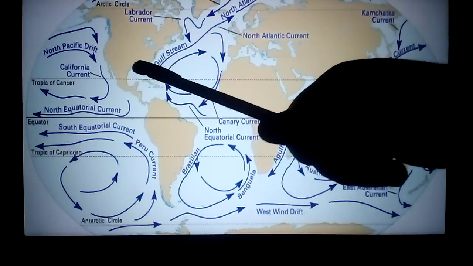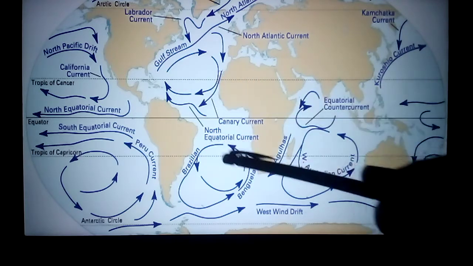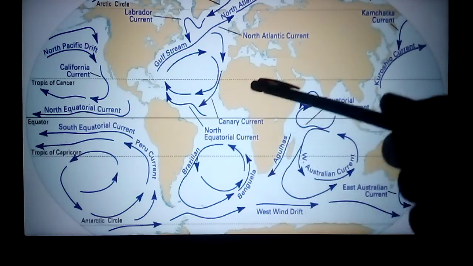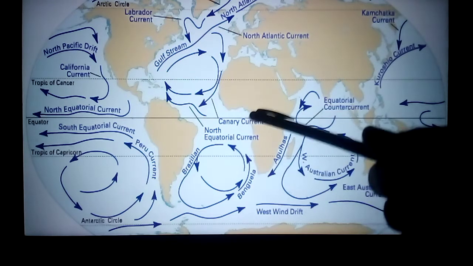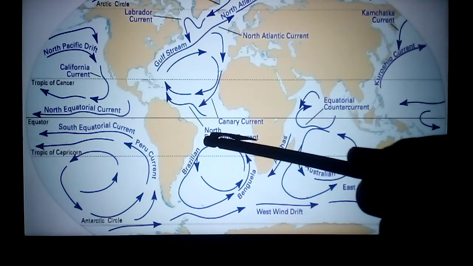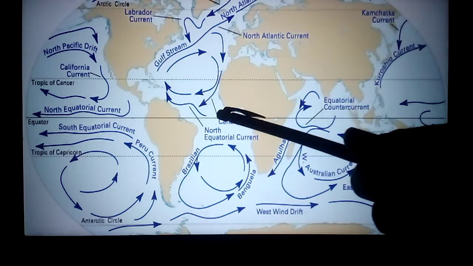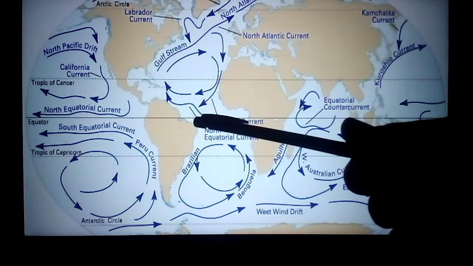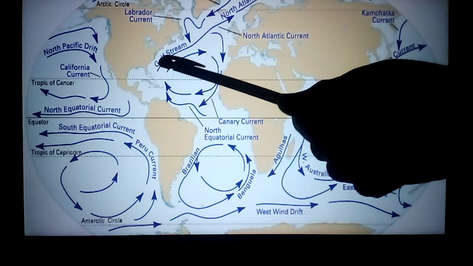From the Mexico Gulf, see this tropical region, between the Tropic of Cancer and the Tropic of Capricorn, around the equator. This area is called the tropical area. Here the temperature is very hot, so the water is also heated. This hot water starts from the Mexico Gulf and is called the Gulf Stream.